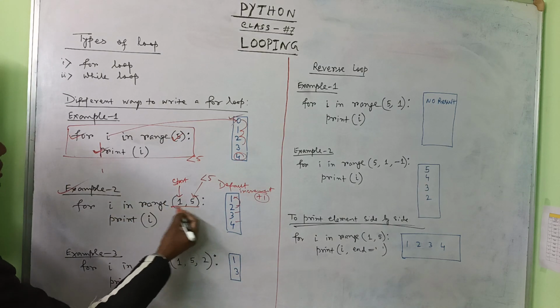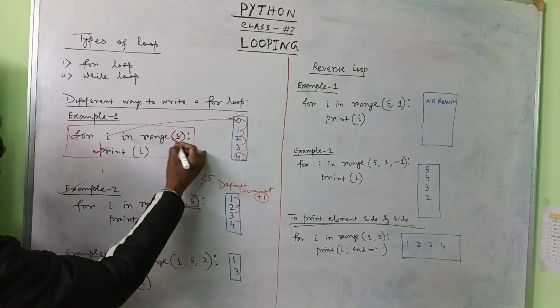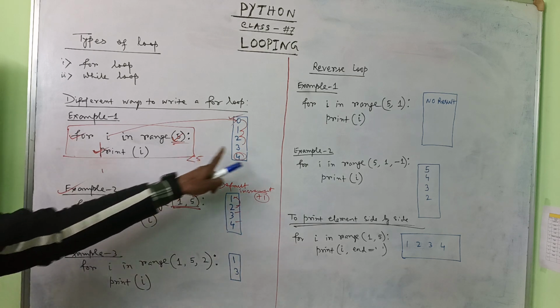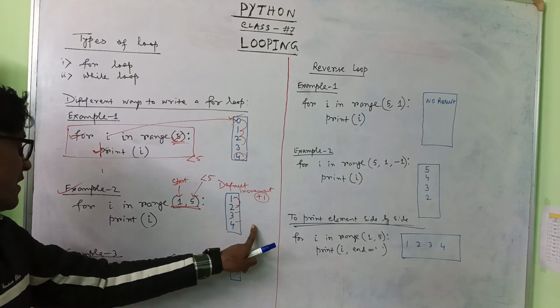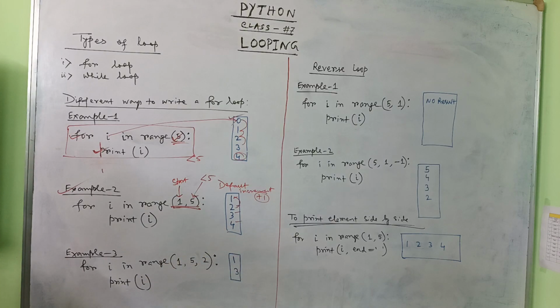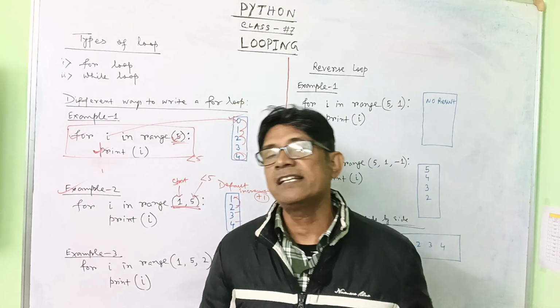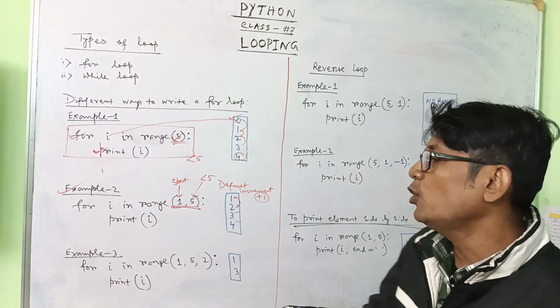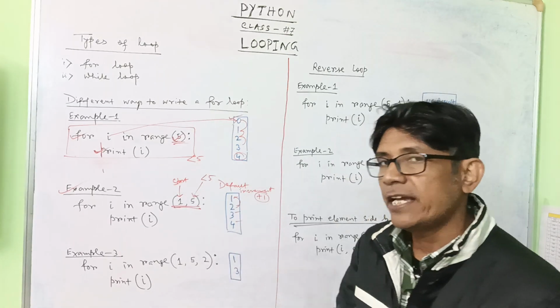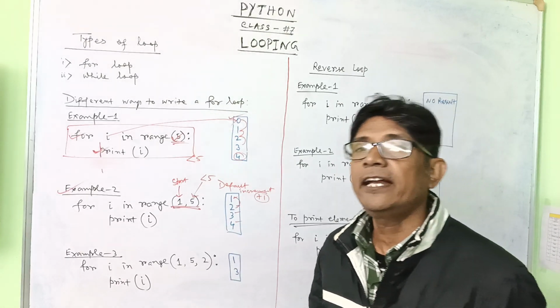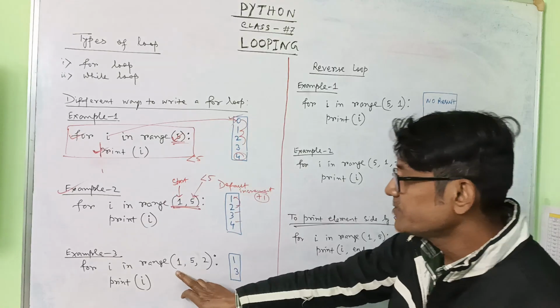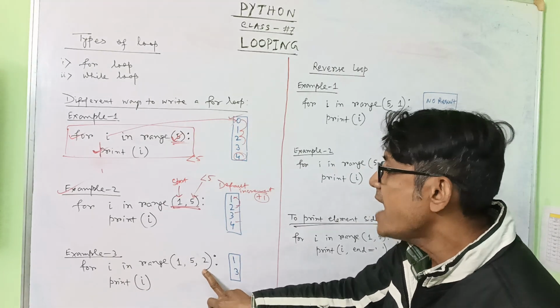So this is the second type, with 2 arguments. The first type is a single argument, and this is the result. With 2 arguments, this is the result, and then 3 arguments. Now see, it's very simple. If you know Java or C++, there the for loop has initialization, condition, then updation. Here you see starting, ending, and updation.